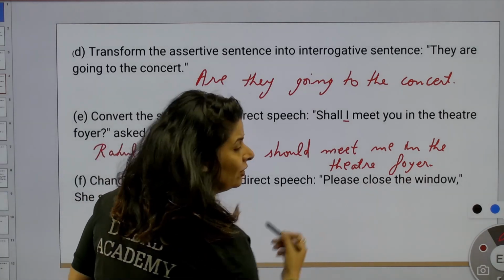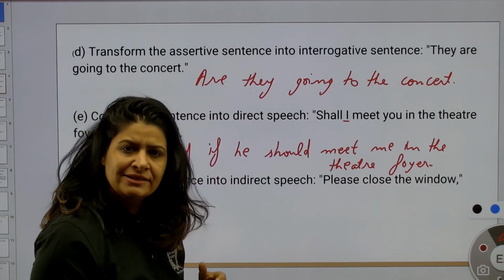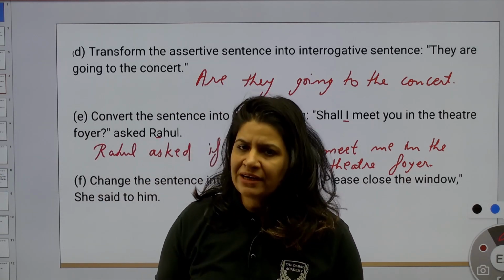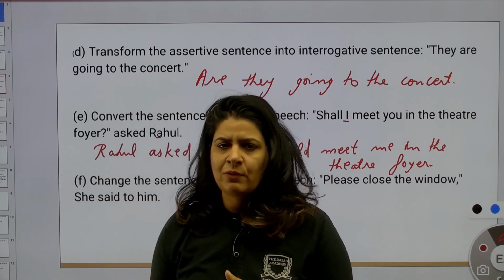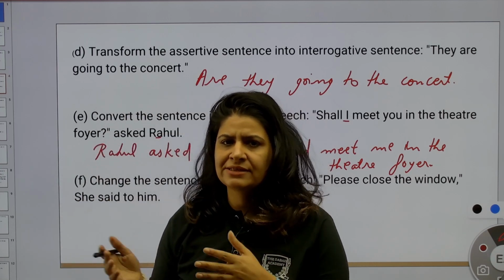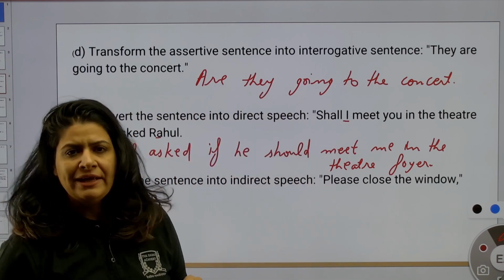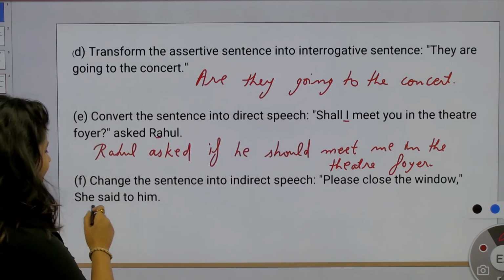Please close the window. First, identify the sentence. The sentence is an imperative sentence. Imperative sentences highlight request, proposal, suggestion, advice, command. But here it's written please, so it's a request. And how do we change it?